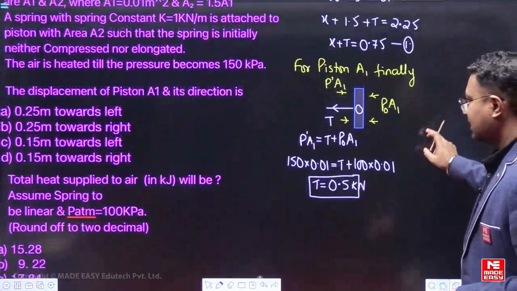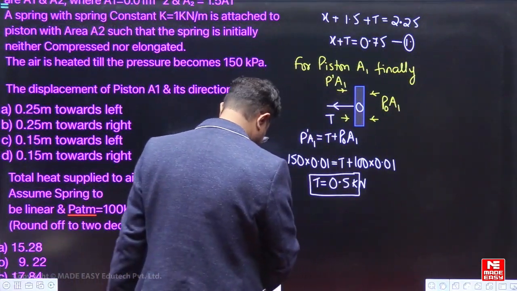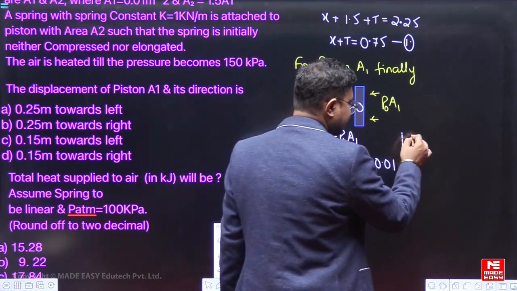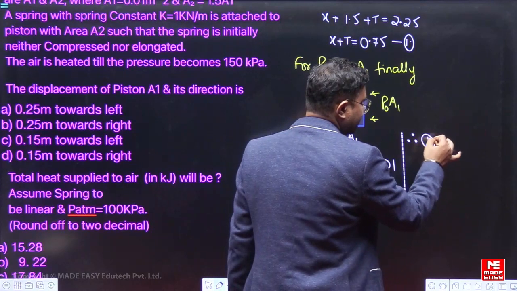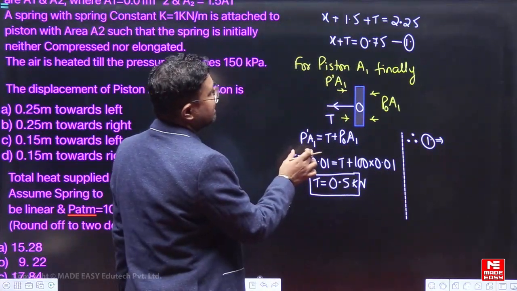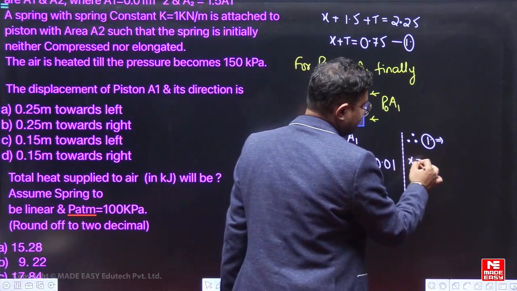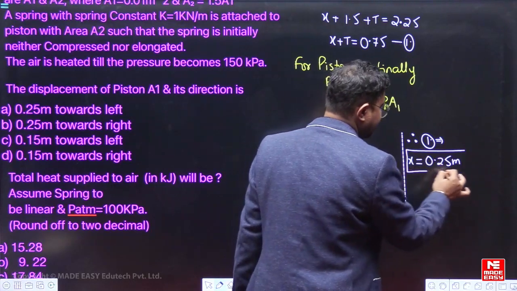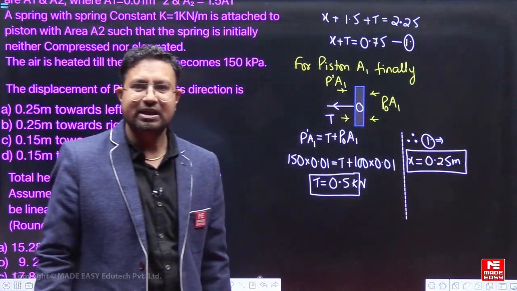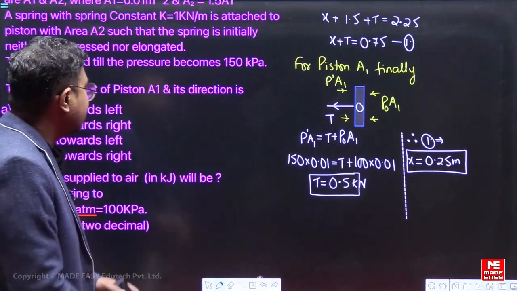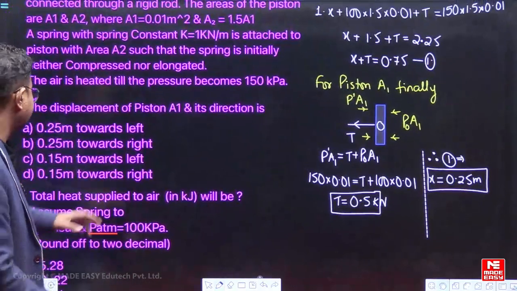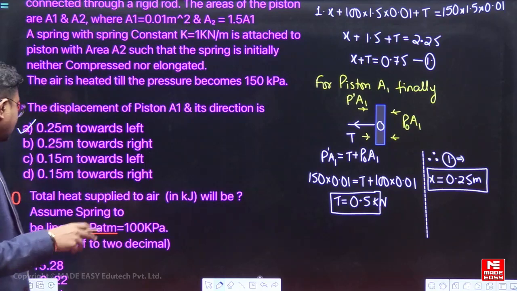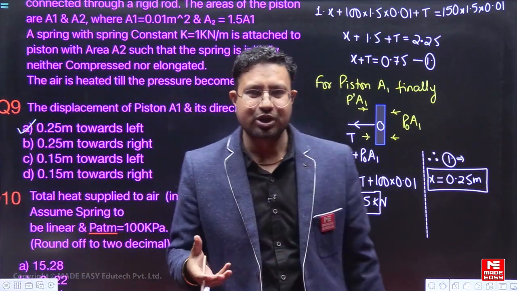So equation 1 implies, therefore, if we keep T as 0.5, we get x equals 0.25. It is coming out to be a positive value. Positive value means my assumption is correct. Whatever direction I have assumed, the direction is correct. Fine. So 0.25 towards left. So this is our answer, 0.25 towards the left. So option A for question number 9 is correct.